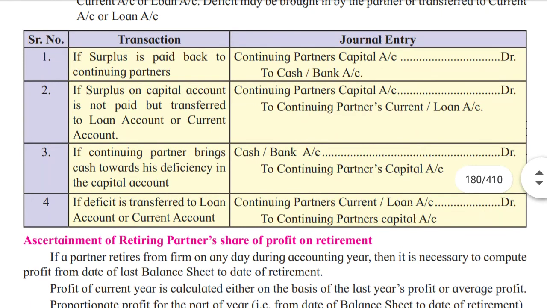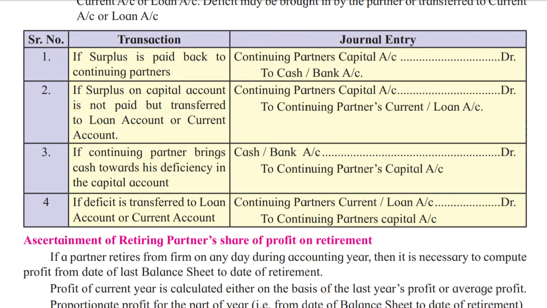Now transactions. Some situations are given over here. In those situations, what kind of journal entry we can pass, we'll see to it. If surplus is paid back to continuing partner, suppose surplus means profits, whatever we are getting is paid back to continuing partner. In that situation, the entry is going to be continuing partner's capital account debit to cash or bank account.